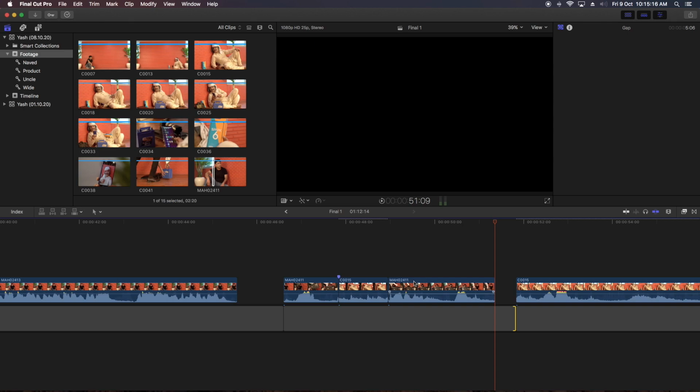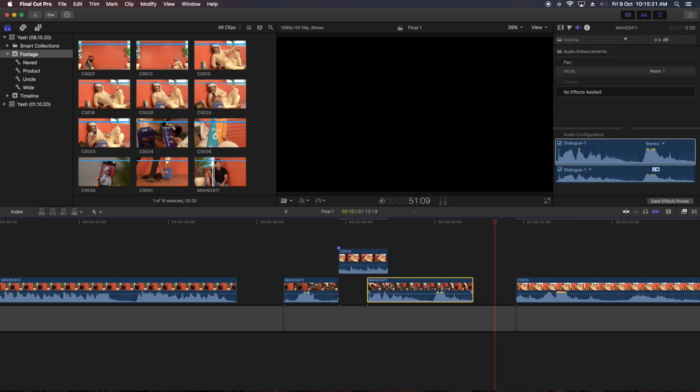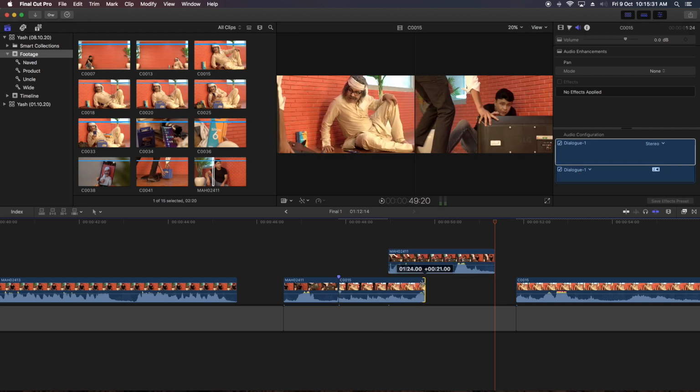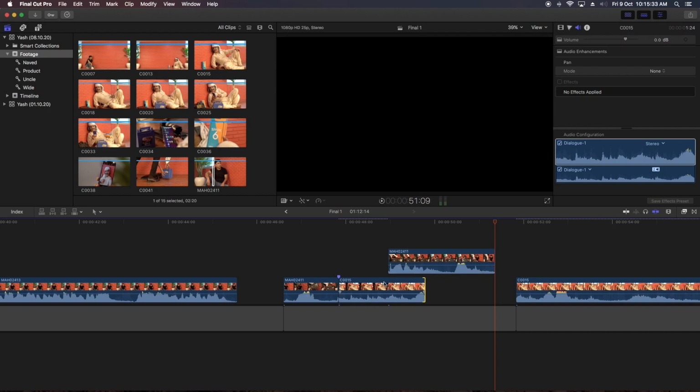If you want to overlap, just overlap your video. If you want to increase the video length, or increase this video part onto this audio, you just have to perform this right trim. But this video will not get played because the upper layer gets more importance.